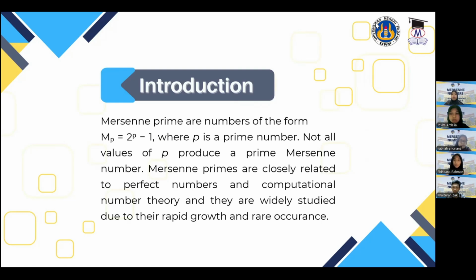For example, if P equals 2, then M2 equals 3, which is a prime number. And if P is 3, then M3 equals 7, which is also prime. But if P equals 11, then M11 equals 2047, and this number is not prime because it can be factorized. Mersenne numbers grow very rapidly as the value of P increases, which makes them interesting but also challenging to study.